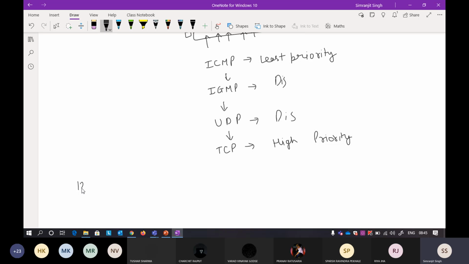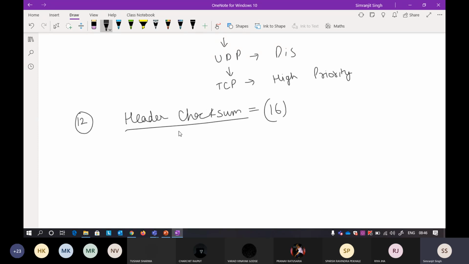Now your last field will be mainly the header checksum. Header checksum is very similar. You have to calculate the checksum, but there is one more thing that I want to show you. Okay, so it is 16 bits. We already know this. Now the checksum, always keep in mind, is always calculated on the header, not the payload, not the data. The checksum is calculated on this header that we are doing. So header checksum means you have to calculate the checksum on the header. You will not calculate the checksum on the data.